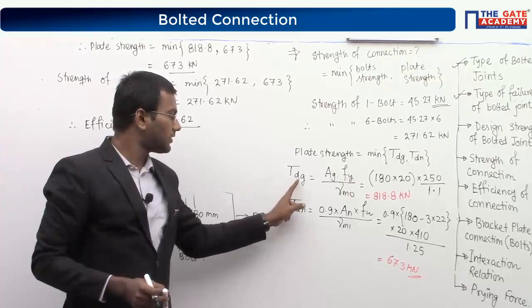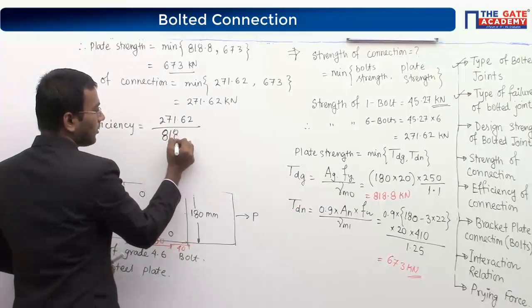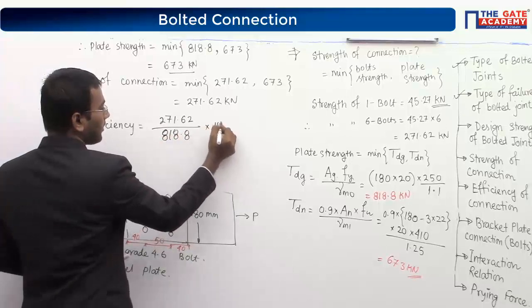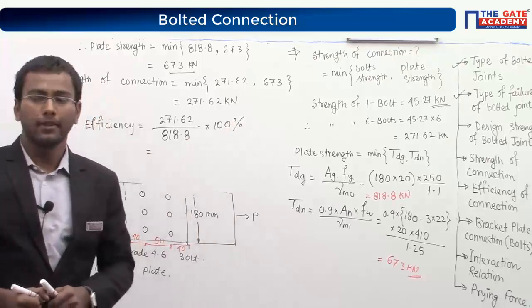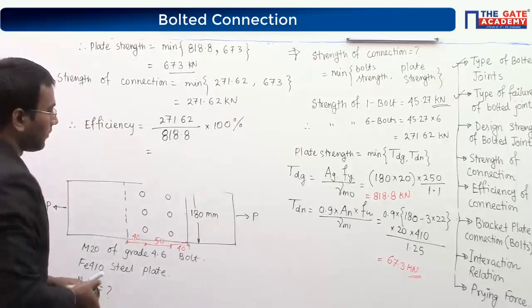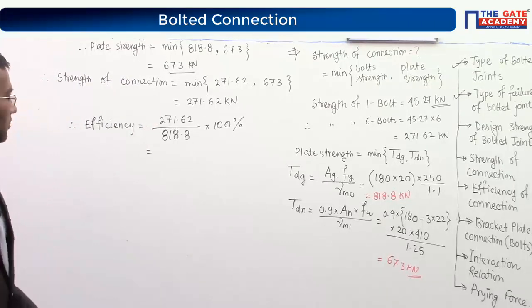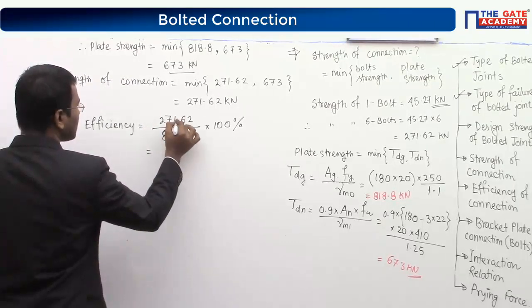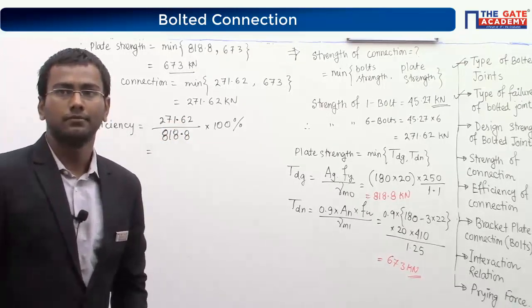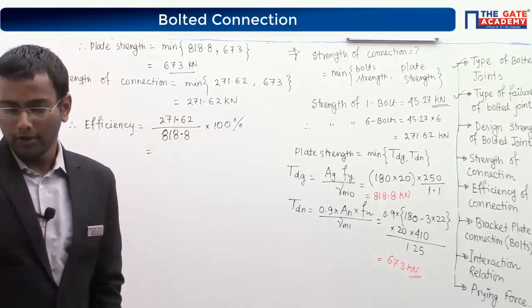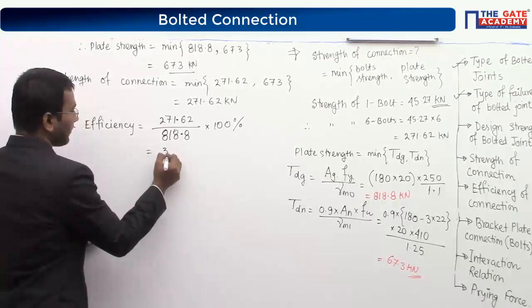So solid plate means this one, TDG, 818.8, multiplied by 100%. So this should be your efficiency for the connection. Tell me, what is the efficiency of the connection? 271.62 divided by 818.8 is 33.17%.